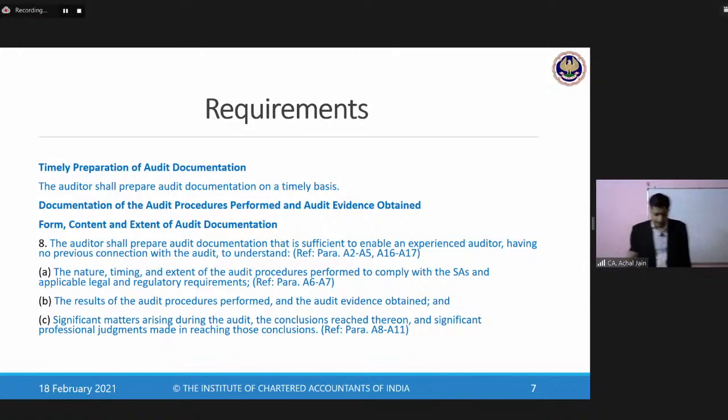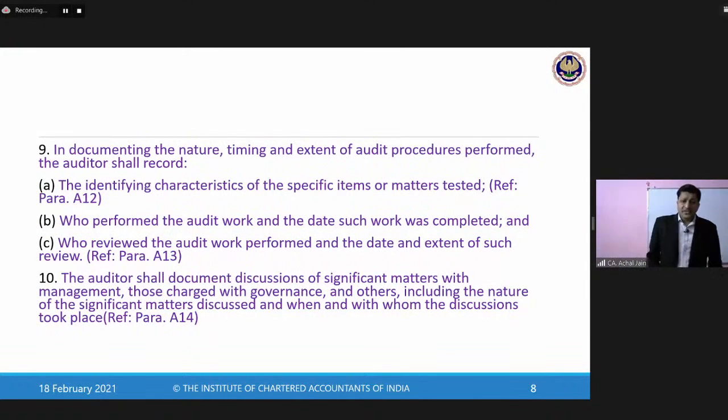Okay, yeah. So now let's try to understand how this working paper should really be prepared in respect of any item which is tested, or in respect of any area which is audited by the auditor. The audit working paper, or you can say this documentation, first of all should start with the objective.